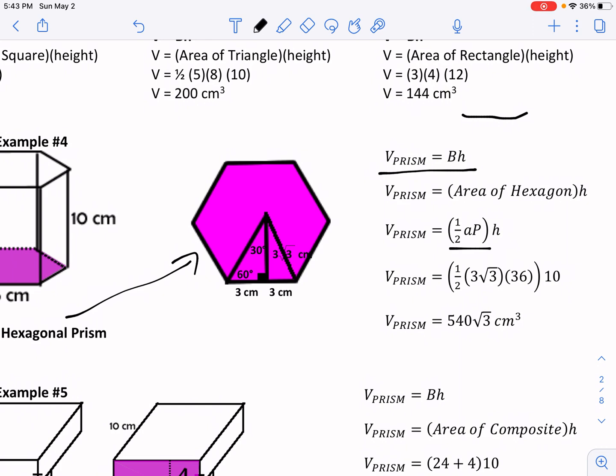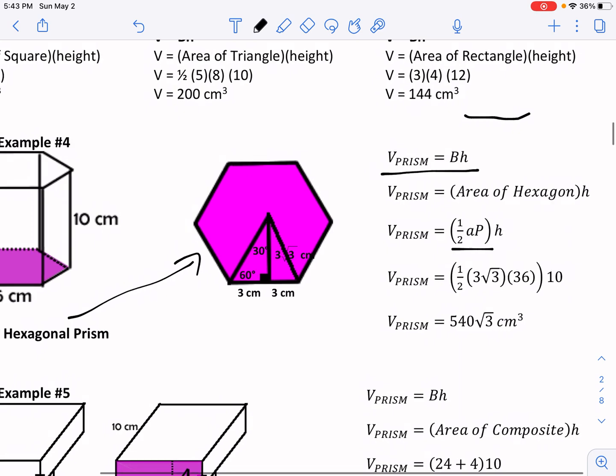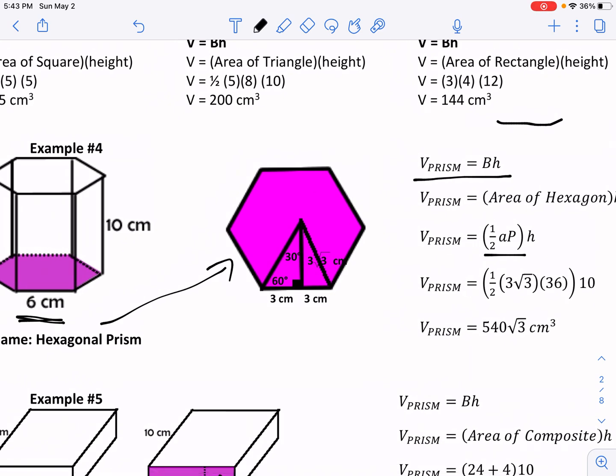Well, if that's the case, for the apothem, they play off the idea of the 30, 60, 90. Notice this is 6 centimeters. So if we're using our special right triangle and we create our perpendicular segment here, then this would break apart into 3 and 3. Since we have a 30, 60, 90, the height would be 3 square root of 3. Remember, opposite that 60-degree side, it would be 3 times the square root of 3, which gives us 3 square root of 3.